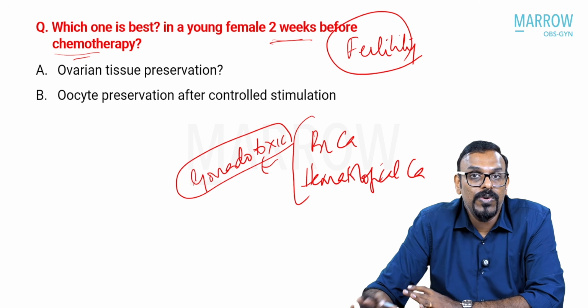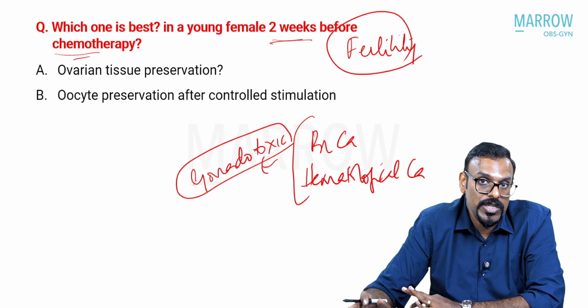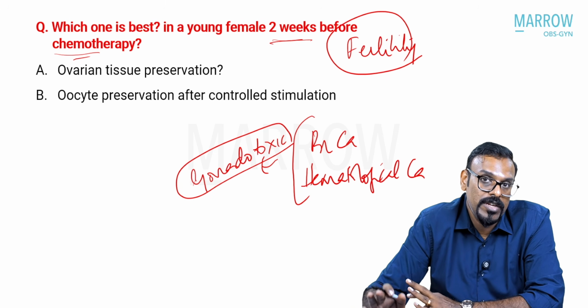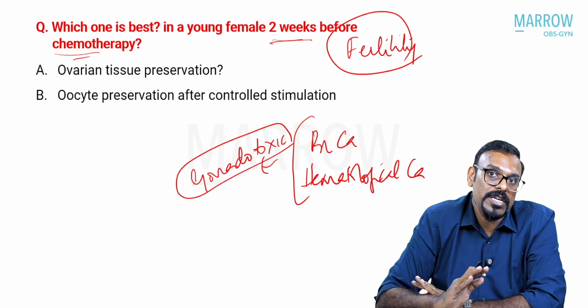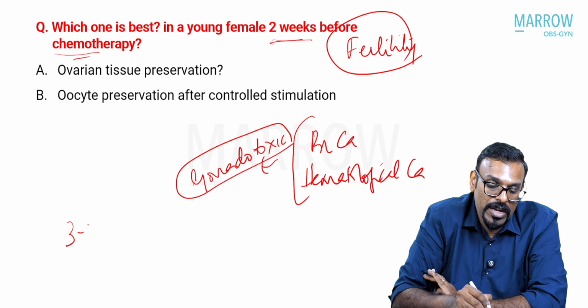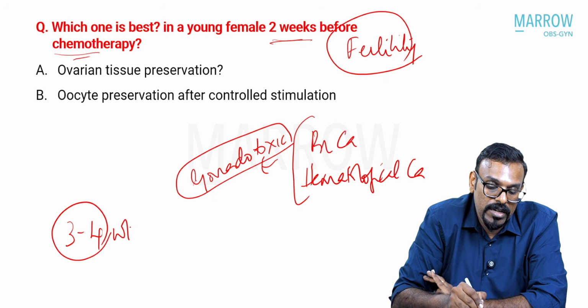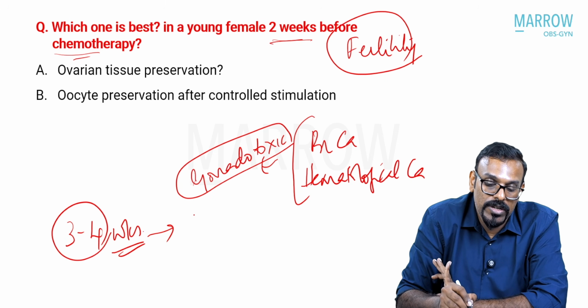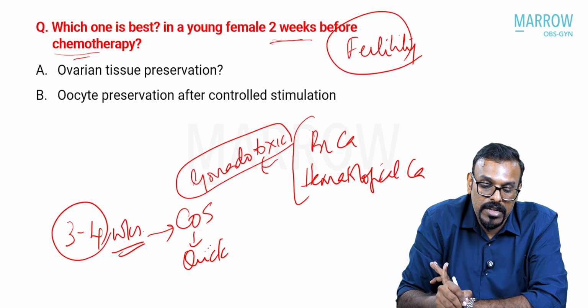And again, if you don't have adequate time for this patient, at least you need a gap of 3 to 4 weeks before the patient can undergo chemotherapy. If you have that kind of liberty to take that much amount of gap, then you can do what is called as the controlled ovarian stimulation, quick start stimulation.